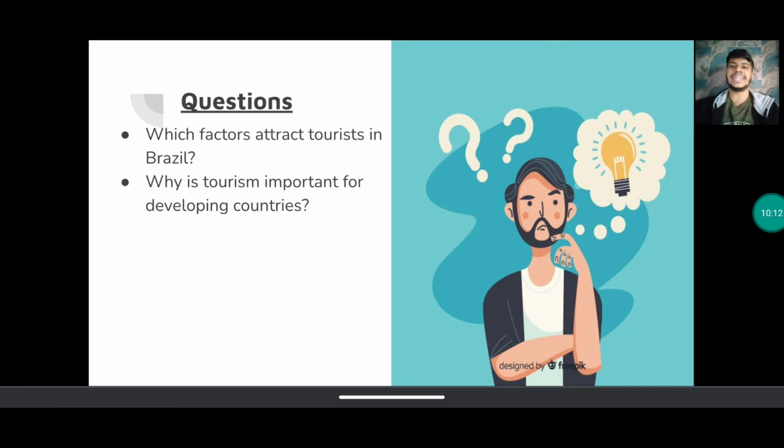With that, students, we have reached the end of our lecture. These are the two questions that I want you to answer for today. Which factors attract tourists in Brazil? We just talked about different factors and different characteristics that promote tourism in Brazil. So you have to write a short answer on that. And why is tourism important for developing countries? I just explained that tourism developing countries में important क्यों है. Use the notes given in the PPT and also use the notes given in the textbook. You can try making your own points, alright, but write a short answer for that.